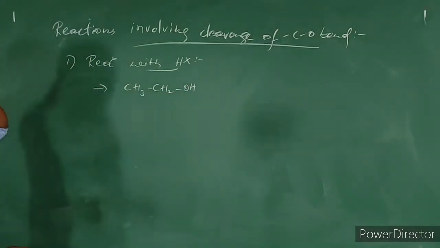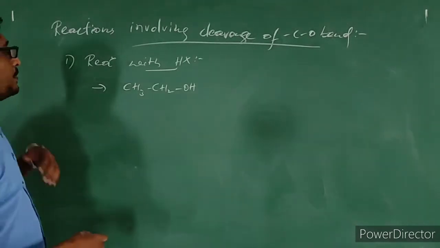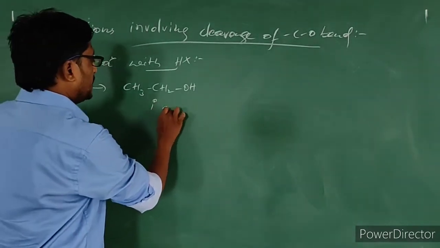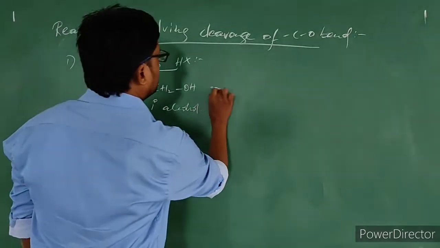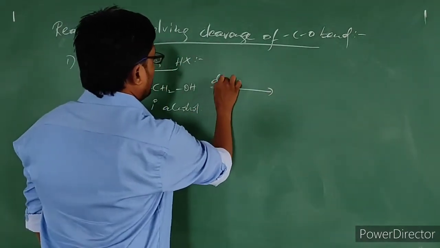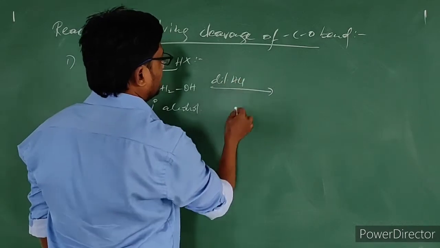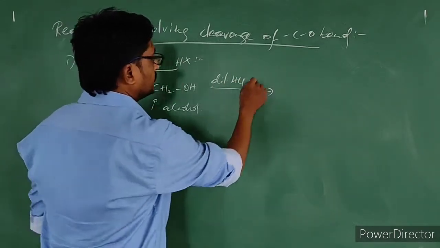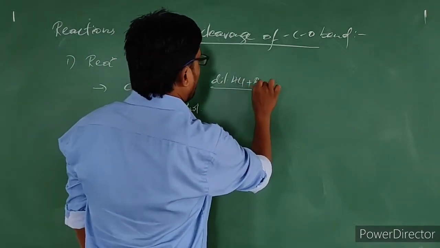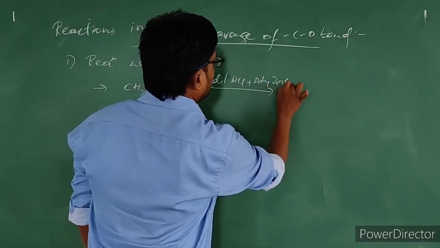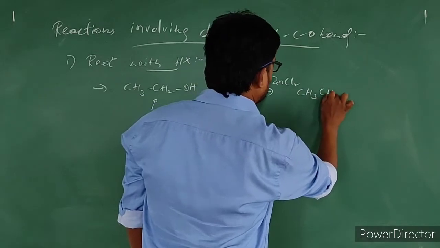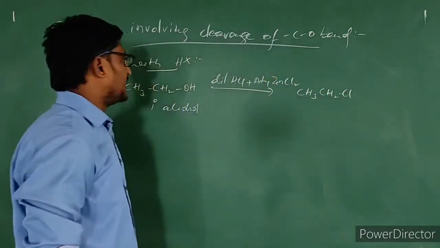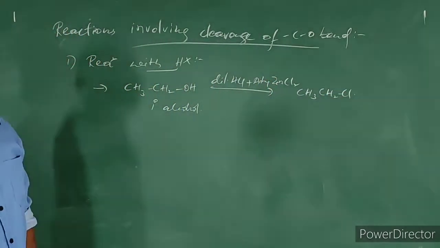I am treating this alcohol. It is a primary alcohol. This reacts with dilute HCl in presence of anhydrous zinc chloride. It will produce halide in this way, CH3, CH2Cl. Alkyl halide gets produced in this way.